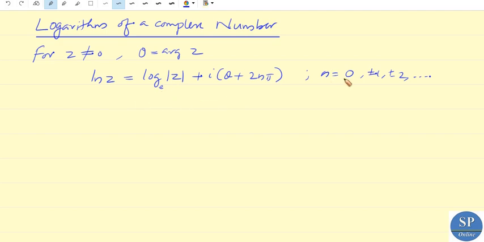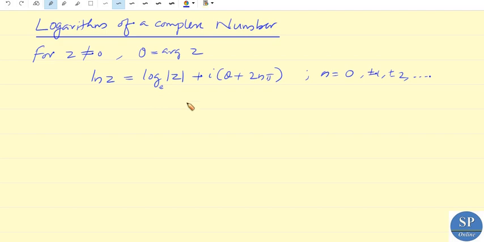For example, if n equals 0, then we have ln z equal to log mod z plus i theta. If n equal to 1, then we have plus i into theta plus 2 pi. Then n equal to 2, i into theta plus 4 pi, etc. This is because we know exponential functions are periodic functions.